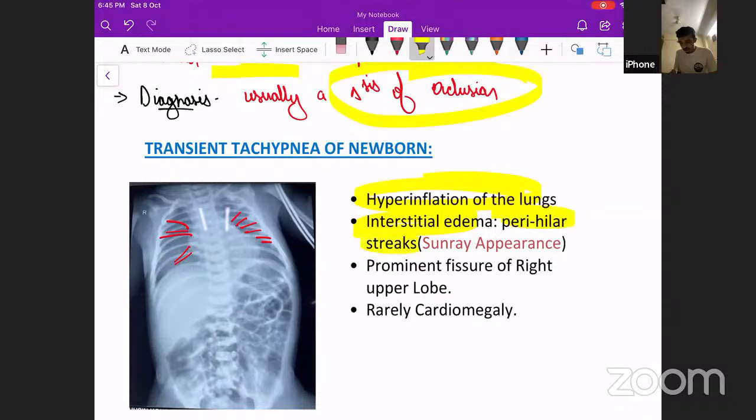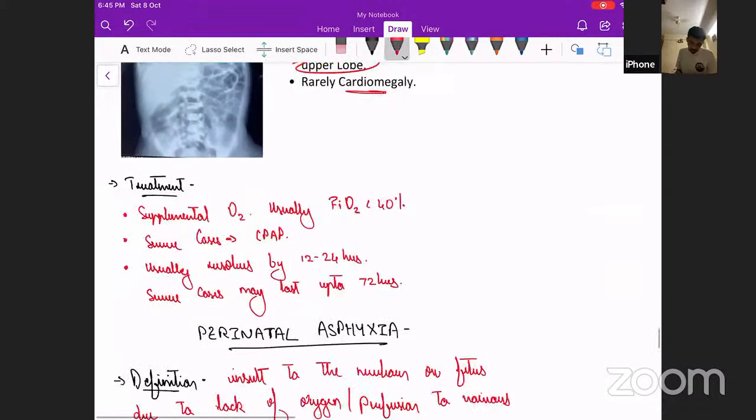Perihilar streaks, which is also called sun ray appearance, and there can be a prominent fissure of the right upper lobe, and rarely cardiomegaly. So these are a few of the X-ray findings.